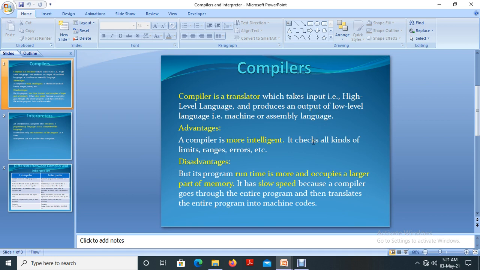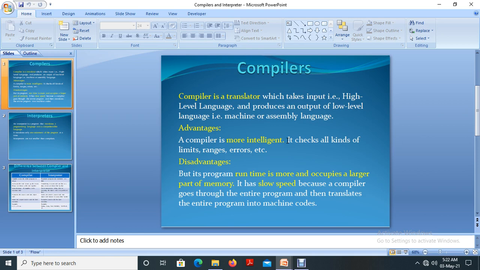The advantage of a compiler is that it is more intelligent. What's the meaning of that? It checks all kinds of limits, ranges, errors, etc., because it's all resource dependent. If the computer's capacity is, we have 64-bit computers, 32-bit computers, and based on that the range of memory usage differs.